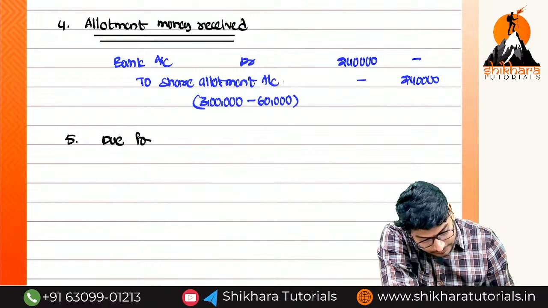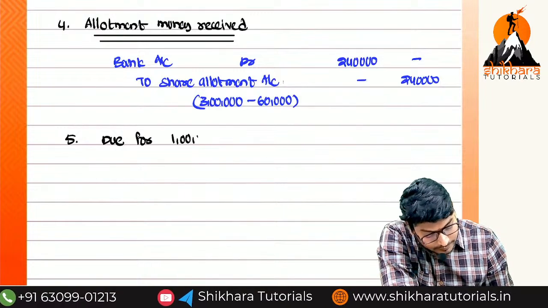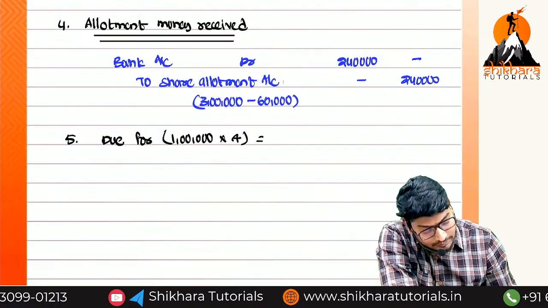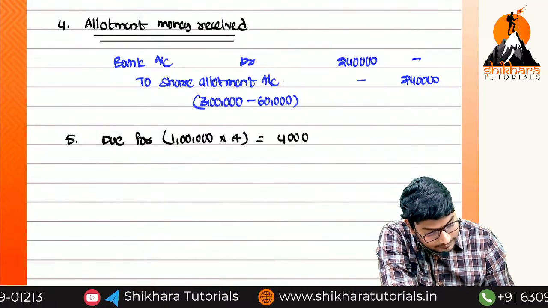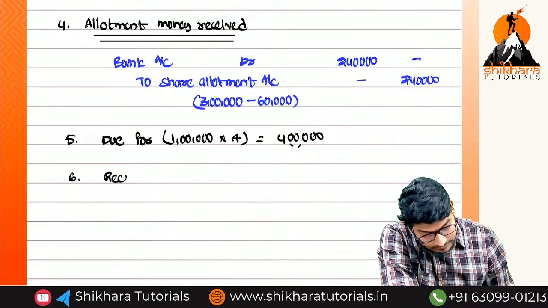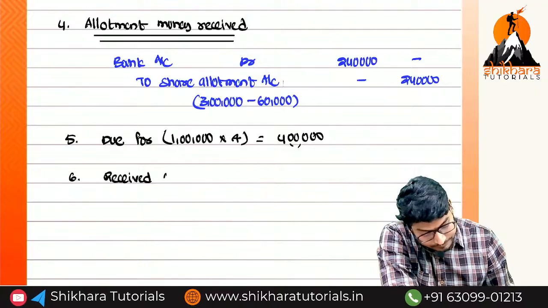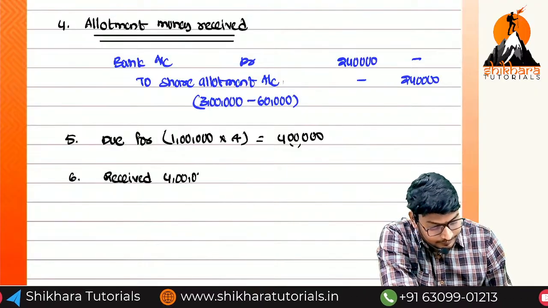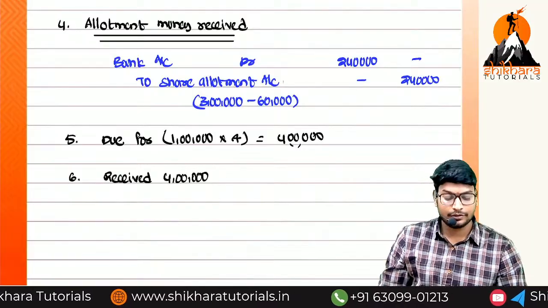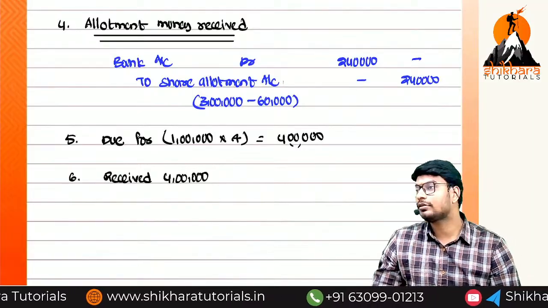Due for 1 lakh into 4. That is equal to how much, ma? 4 lakhs. Sixth one, ma? Received 4 lakhs. Due for 1 lakh into 4, 4 lakhs. Received also how much, ma? 4 lakhs.